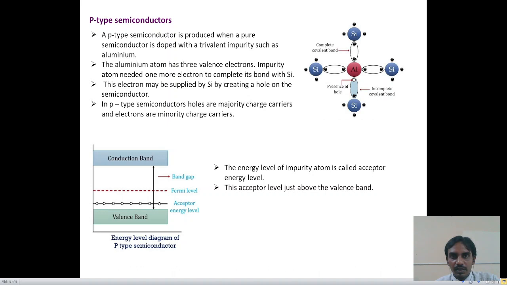This electron may be supplied by silicon, creating a hole in the semiconductor. In P-type semiconductors, holes are majority charge carriers and electrons are minority charge carriers, because if you observe the energy level diagram of a P-type semiconductor, the acceptor energy level is formed near the valency band.